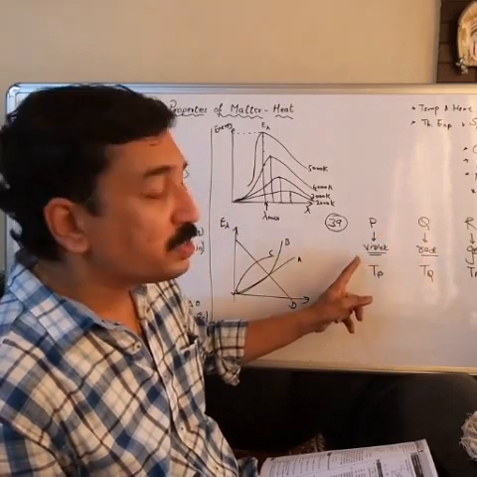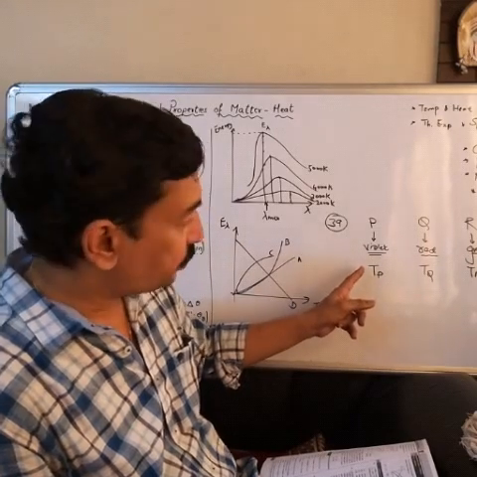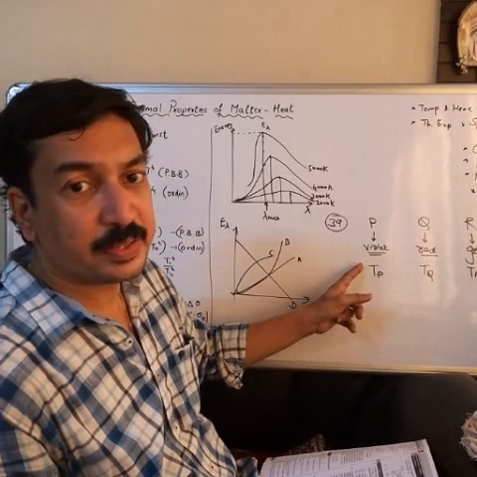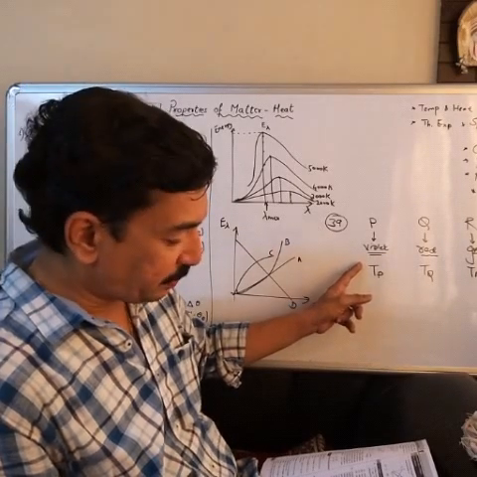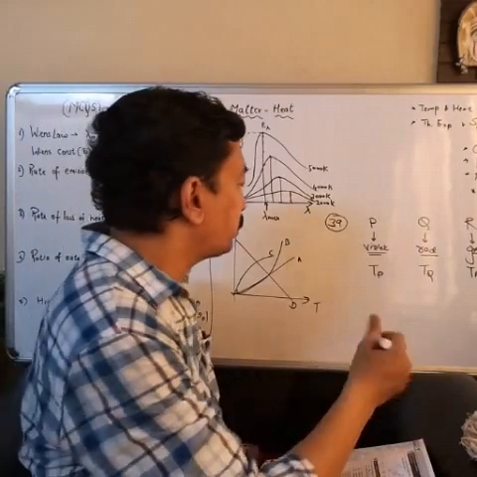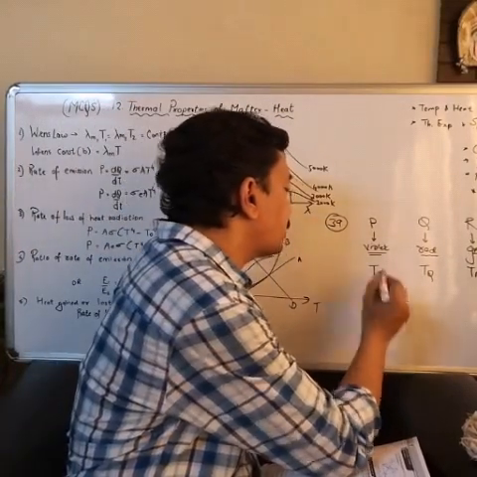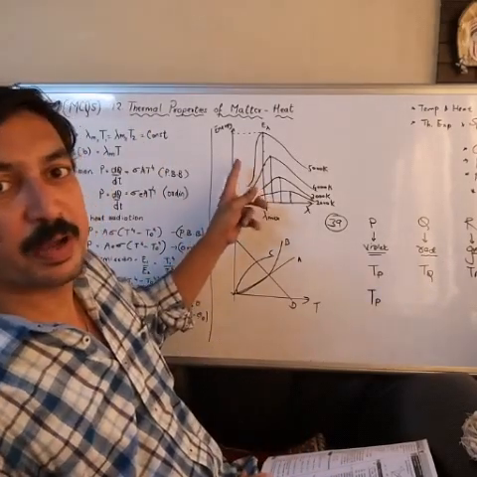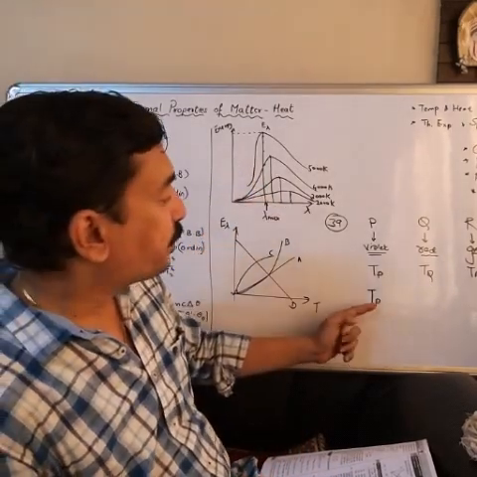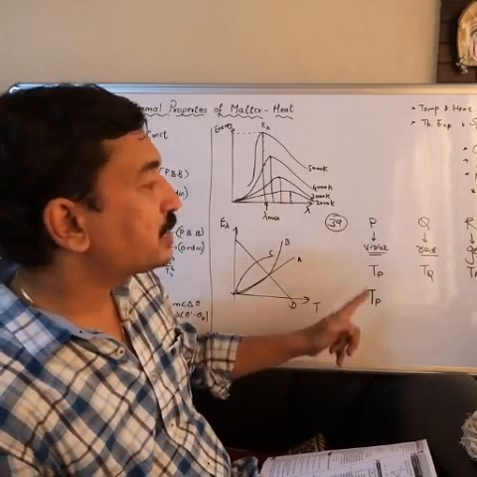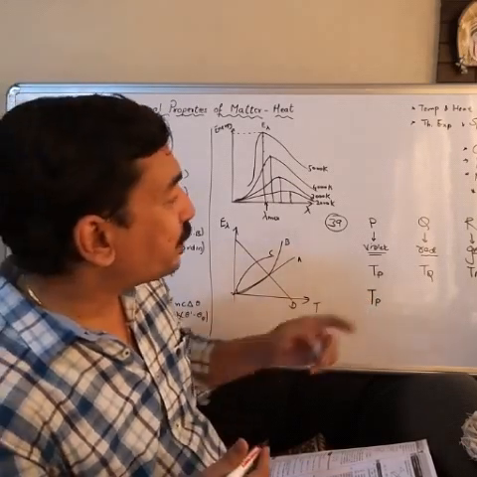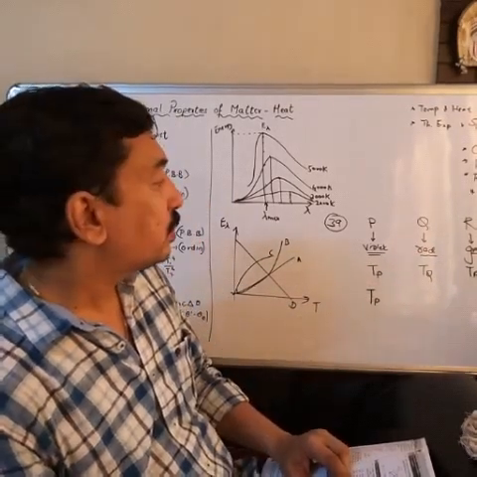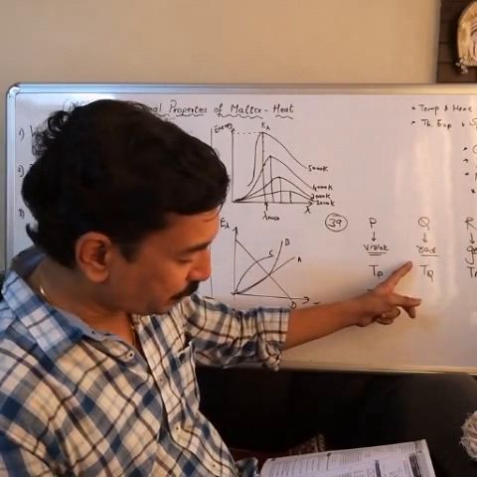The violet has got the smallest wavelength, so its temperature is going to be maximum, by Wien's displacement law.